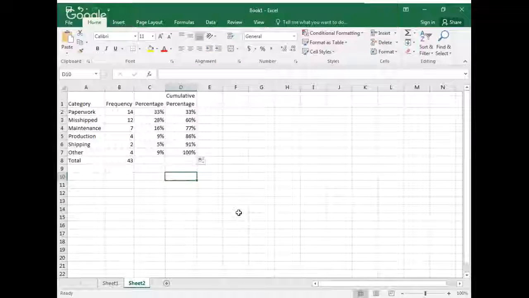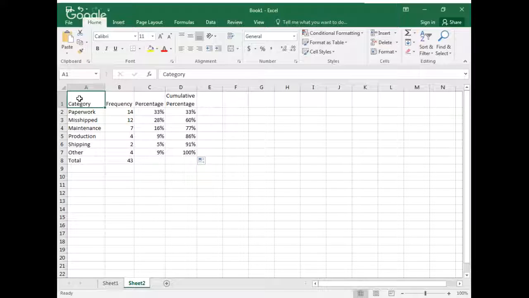So now I need to graph this in such a way that I get only the frequency and only the cumulative percentage. So here's how I do that. I am going to select category frequency down to the totals, and then I'm going to let go of my mouse and I'm going to hold down Control while I select the words cumulative percentage down to 100%.